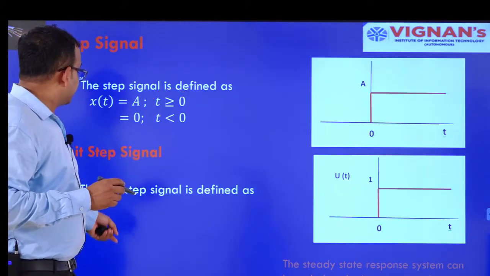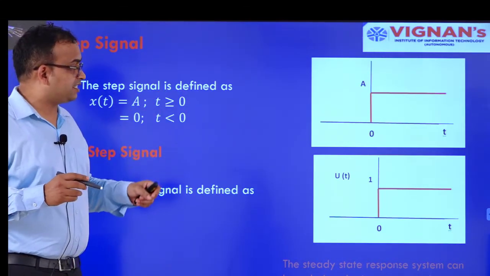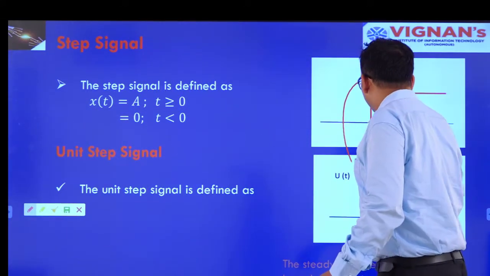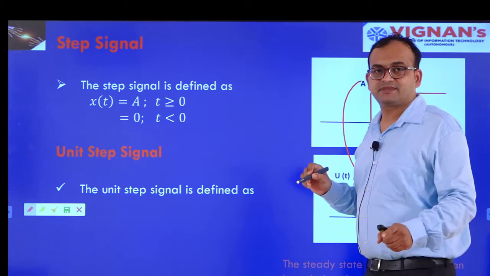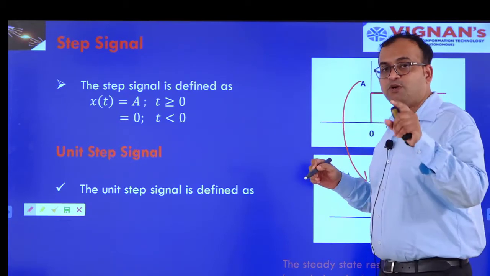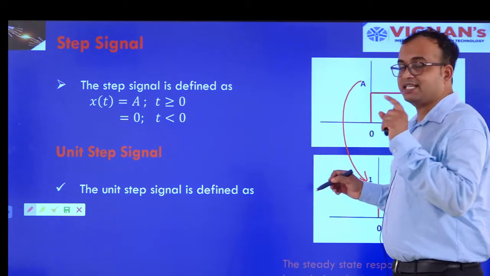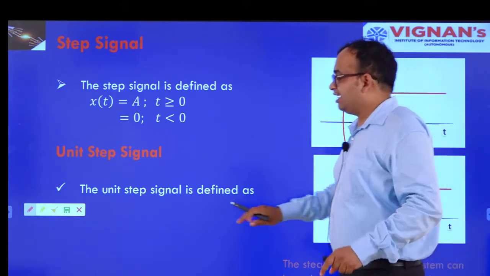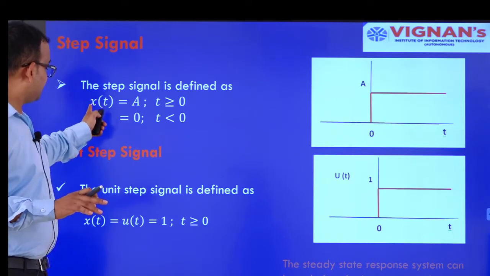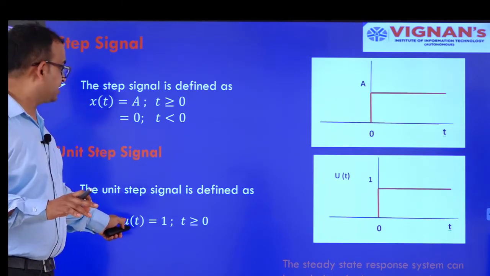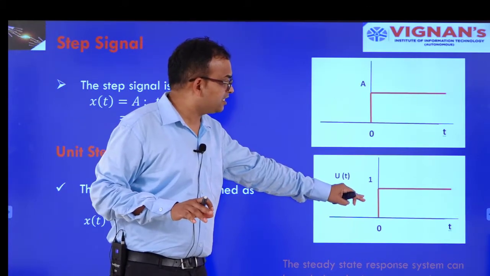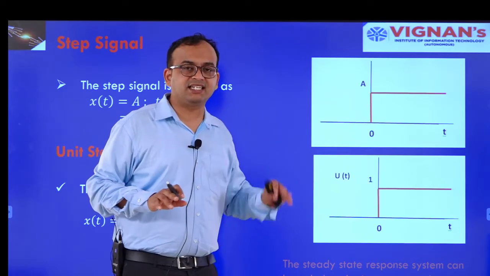Similarly, for the unit step signal, this is a very easy thing. For the unit step, we can write that this A is now changed to 1, right? If we take the amplitude equal to 1 for the positive values of t, then we can say that this is a unit step signal. So we can write x of t equal to u of t, meaning the unit step signal, when A equals 1. We can compare these two figures here.